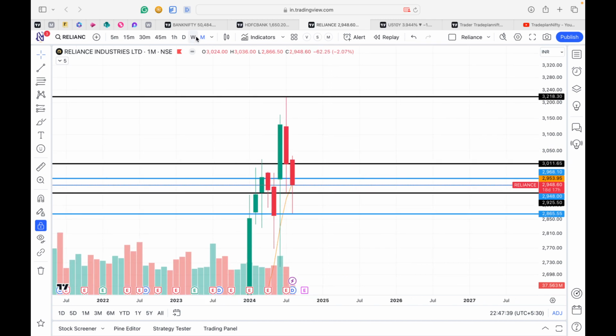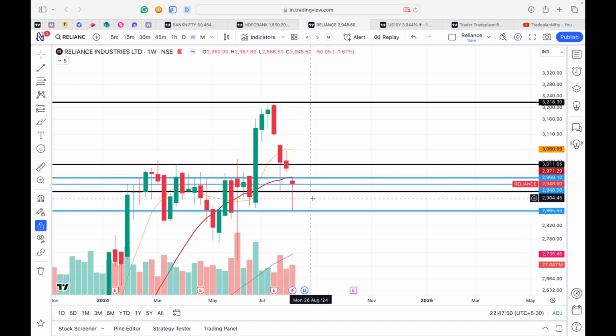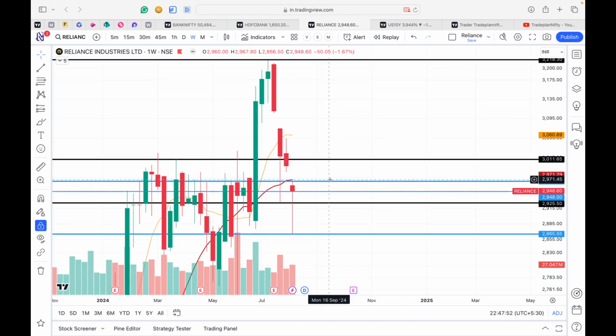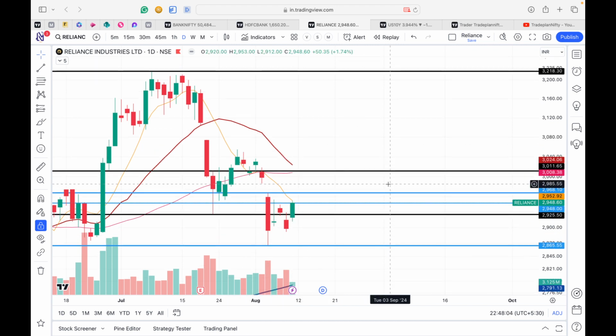Reliance on weekly chart is showing a similar reversal pattern but still below 20 bar moving average. On daily chart, below 20, 50 and 8 bar. So it's definitely looking negative. For Reliance to become positive, 3008 has to be closed above. So domestic triggers are also showing signs of reversal, but currently it is bearish.